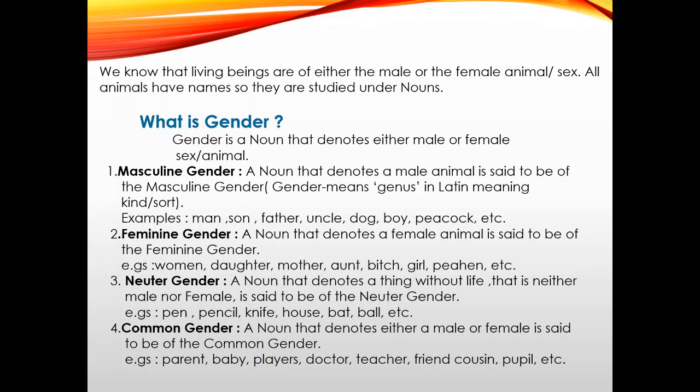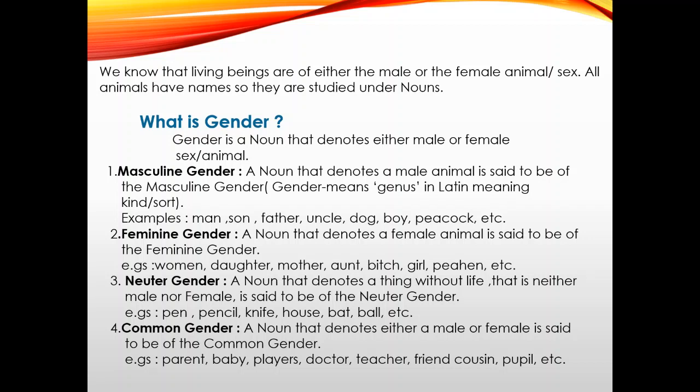This gender means genus. In the Latin language, it means kind or sort. Examples: man, son, father, uncle, dog, boy, peacock, etc. These are all masculine gender examples.